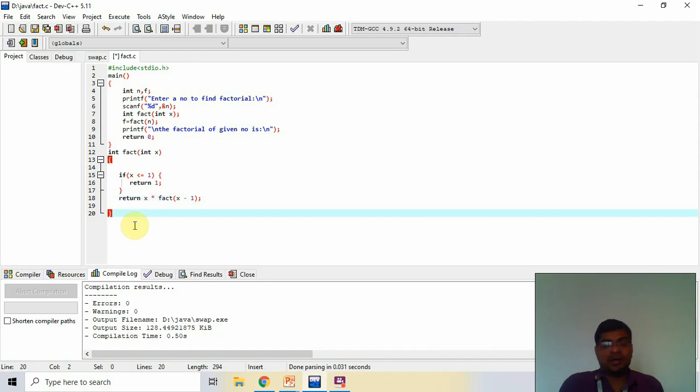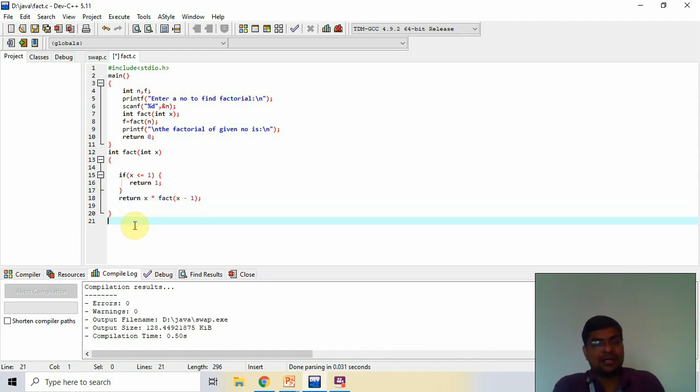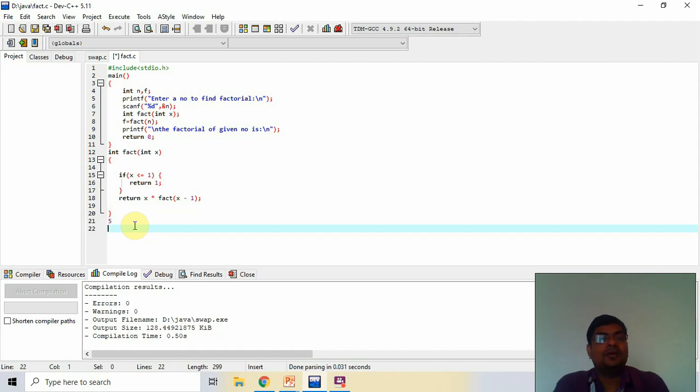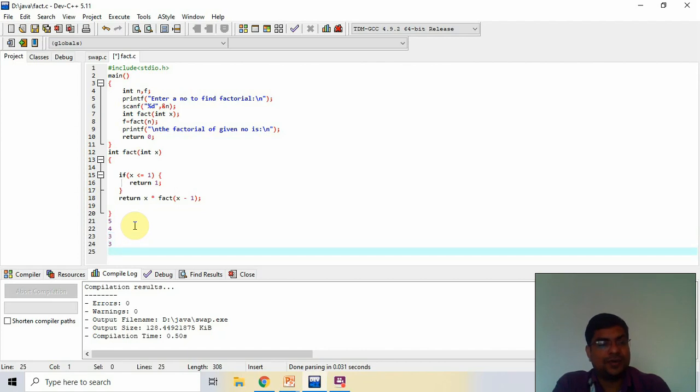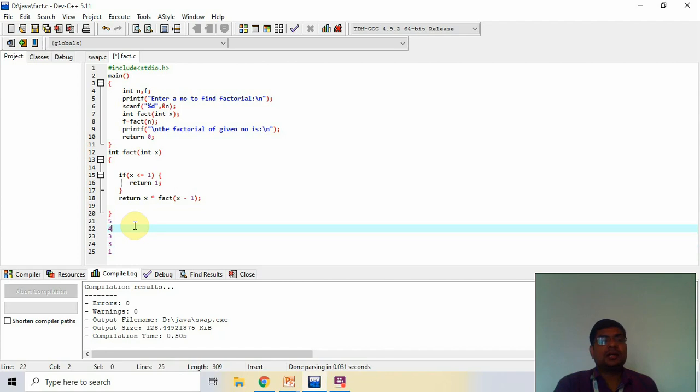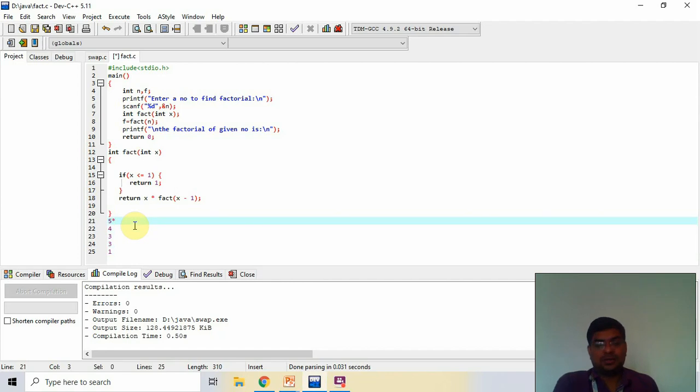So how does it work? First it is called with the value of n as 5. Then it goes to 4, then 3, then 2 and 1. So automatically it is converted into 4, into 3, into 2 and into 1.